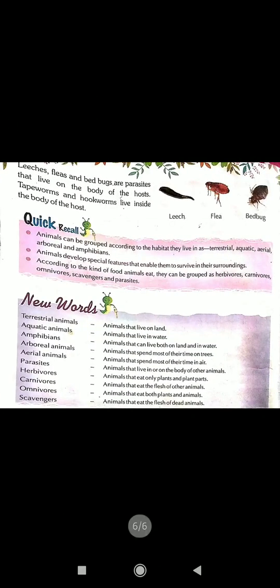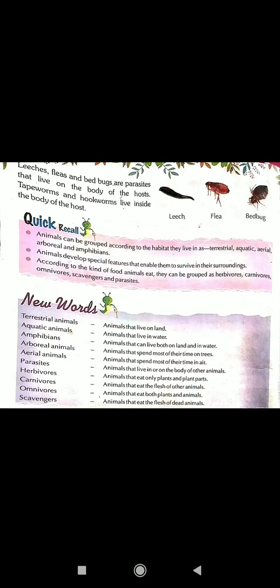Leeches, fleas and bedbugs are parasites. The picture is also given here. They live on the body of the host. Tapeworms and hookworms live inside the body of the host.